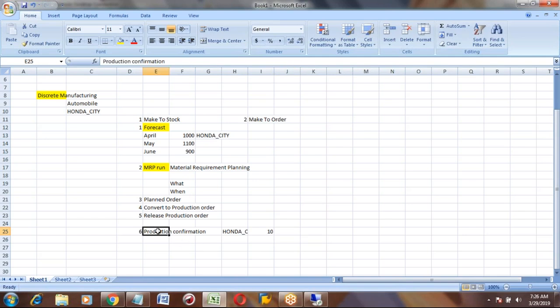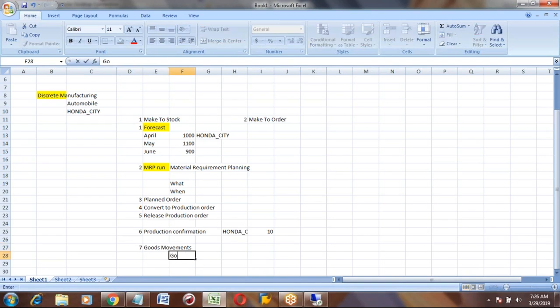After confirmation, we will do the goods movements. What do goods movements mean? To produce these 10 cars, what components did you use? How many engines, how many tires, how many glasses were used to manufacture these 10 Honda cars? All of those we will do in a goods movement.